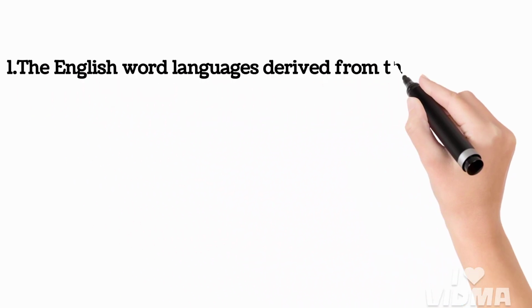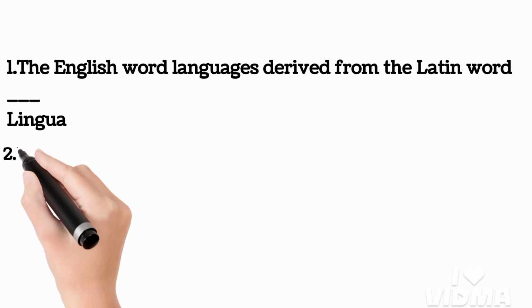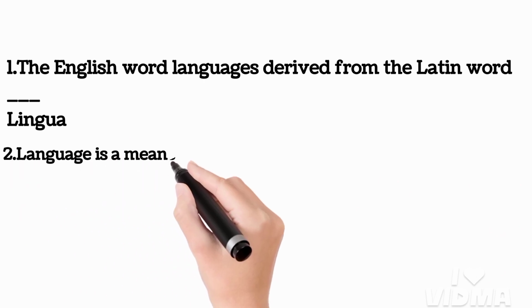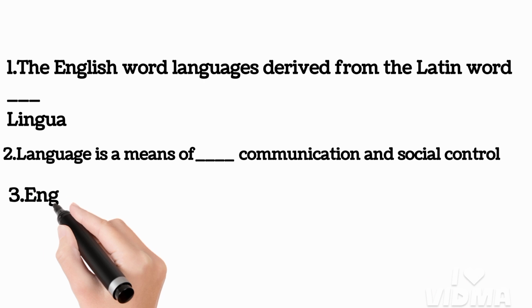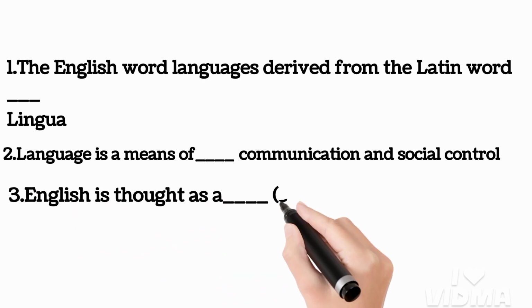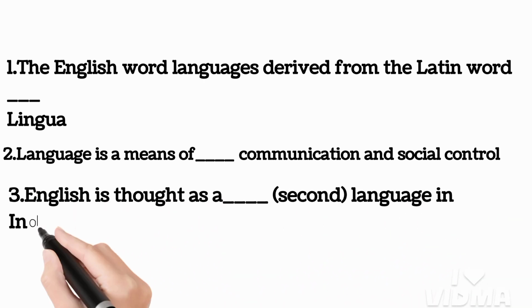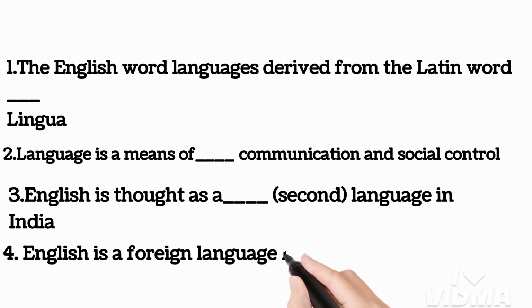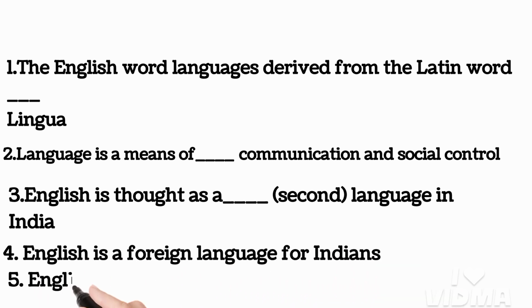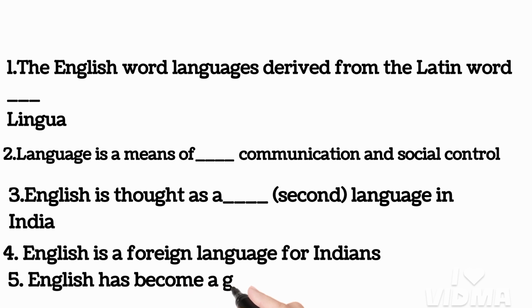The English word language derived from the Latin word lingua. Language is a means of communication and social control. English is taught as a second language in India. English is a foreign language for Indians. English has become a global language.